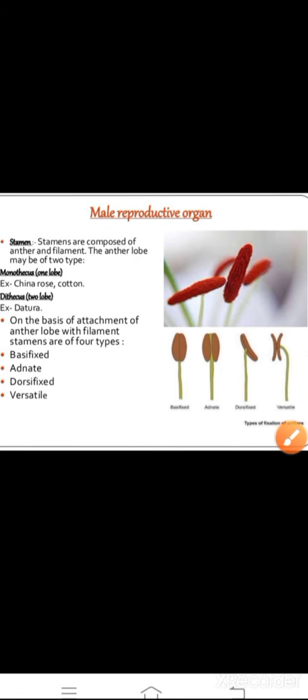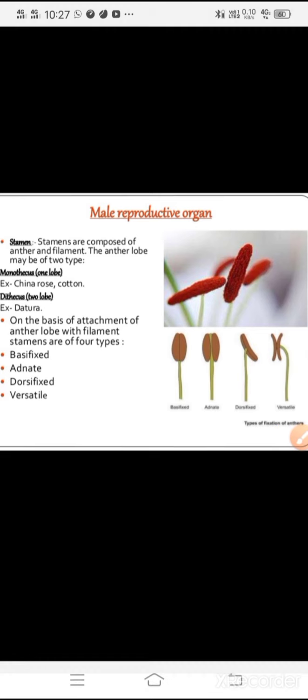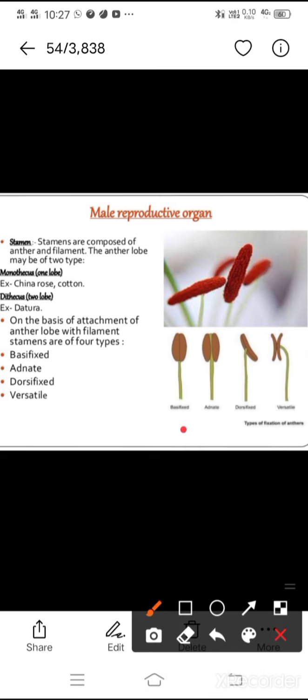Where is the stamen attached? Basifixed, you can see here. This first one is basifixed, attached at the base. You can see here the anther is attached to the connective at the base. Adnate: here it appears in the middle, middle attached. This is called adnate.